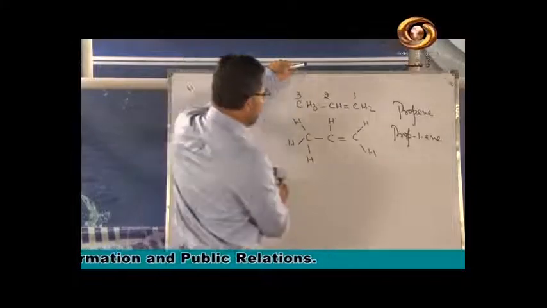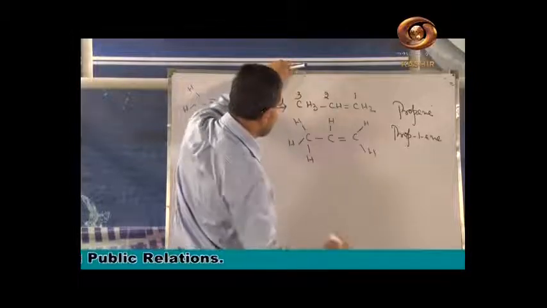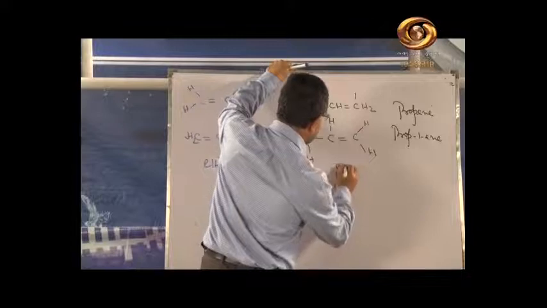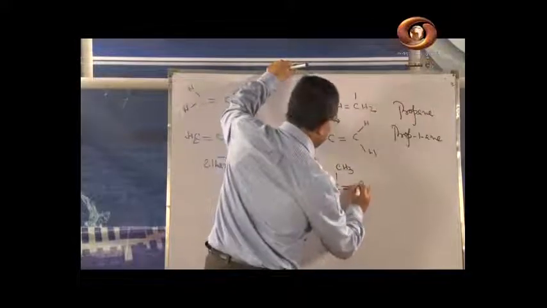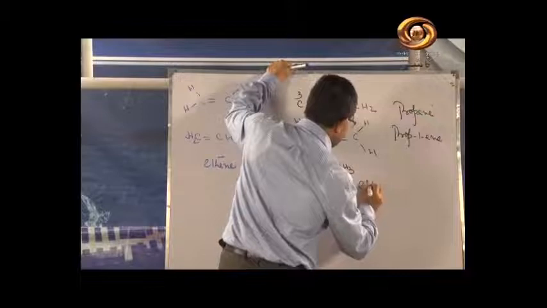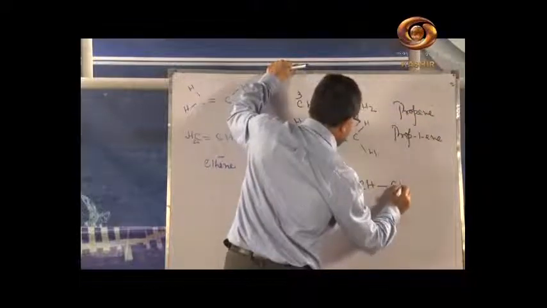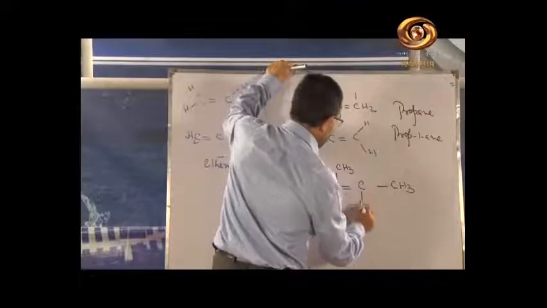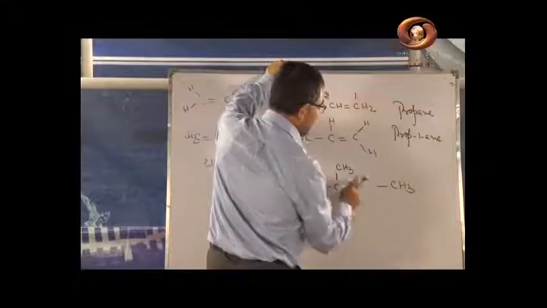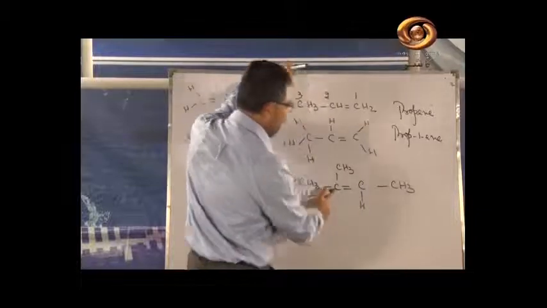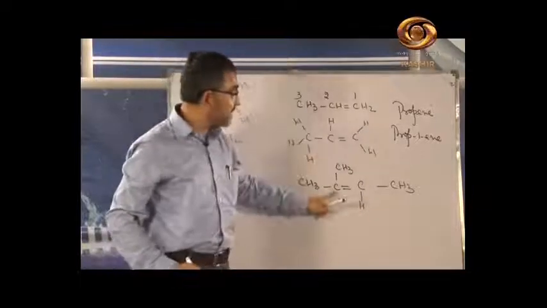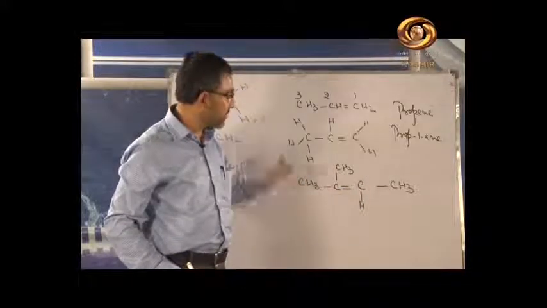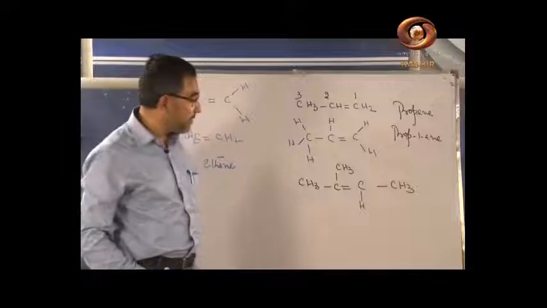Now you have the compound like this. You have the compound CH3, you have C, you have CH3, you have double bond, you have CH, you have single bond CH3. If you see here, the carbon gets the 4 valency. Carbon, single bond carbon, hydrogen, double bond this, and this carbon also gets the 4 valency. This carbon has a double bond with this carbon, and single bond with this carbon, and single bond with this carbon. What is the name of the compound?